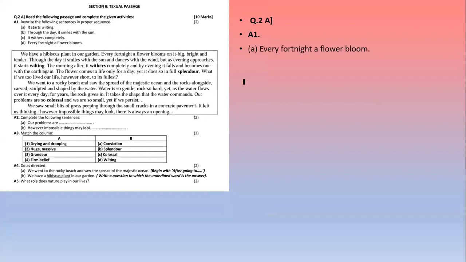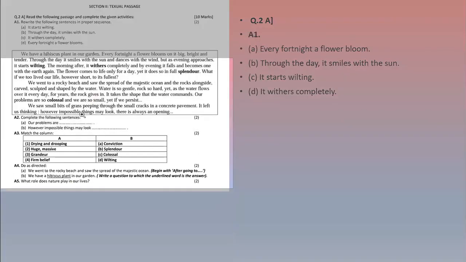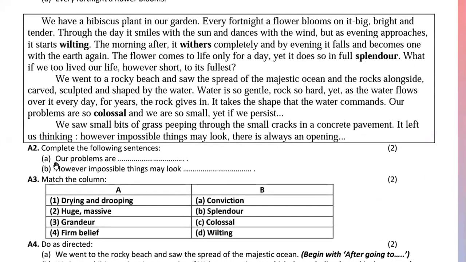Every fortnight a flower blooms. Through the day it smiles with the sun. It starts wilting and last it withers completely. Now we'll see the next activity. Complete the following sentences. First sentence is our problems are dash, and second is however impossible things may look dash. These sentences you will get in your passage.